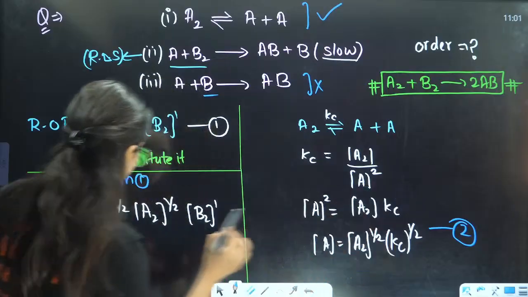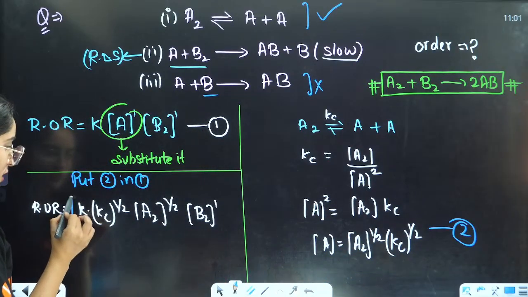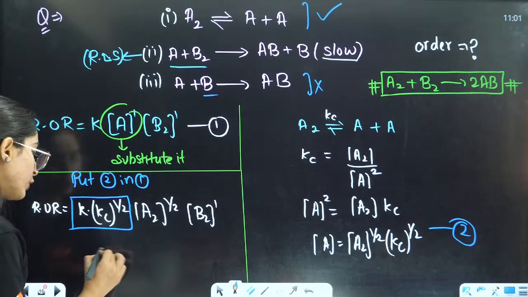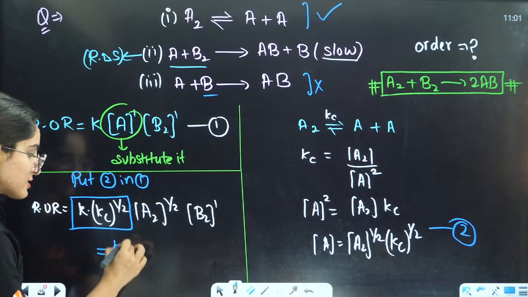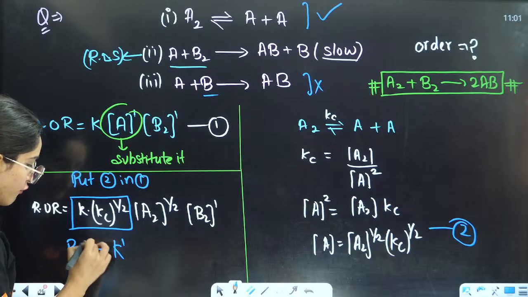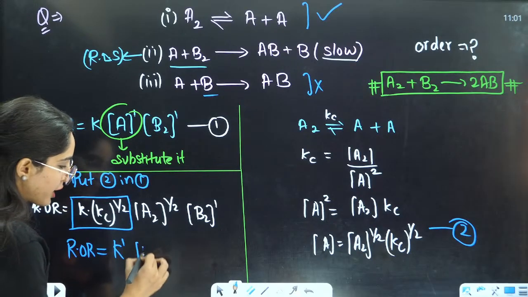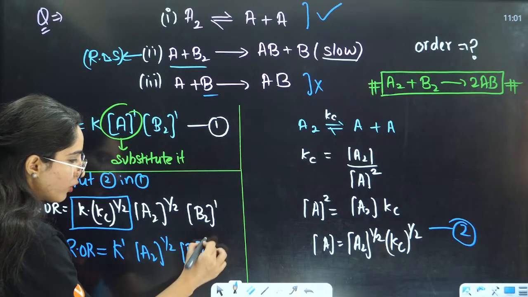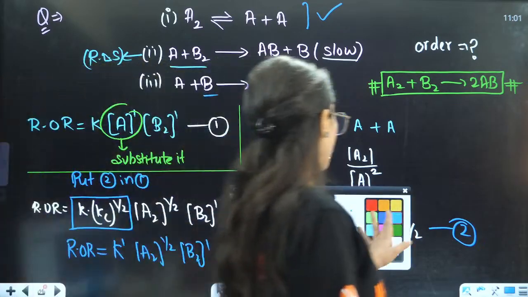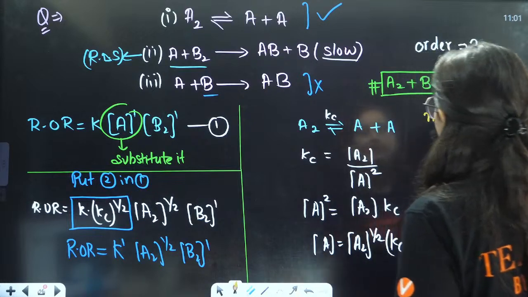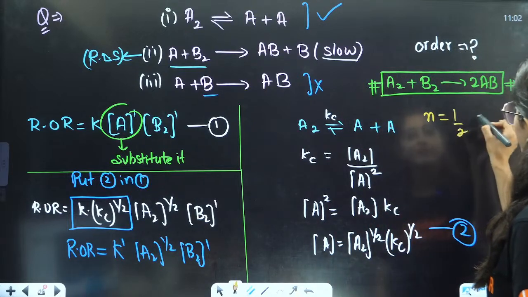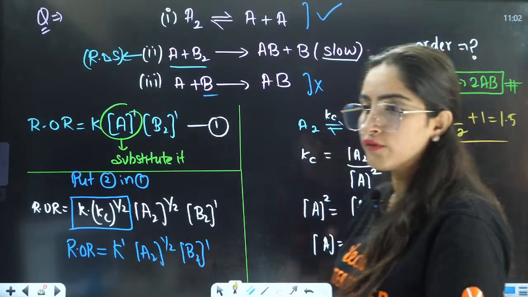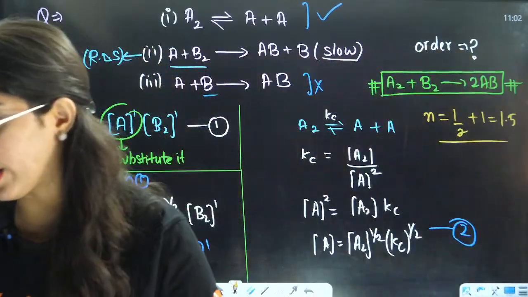Now this K is the rate constant, and this Kc is your equilibrium constant. They will make one new constant, I will call it K dash. So rate of reaction is equal to K dash A2 to the power 1 by 2 and B2 to the power 1. And what will be the order? The order of this reaction will be n equals half plus 1, that is 1.5. So the order of this reaction is going to be 1.5.